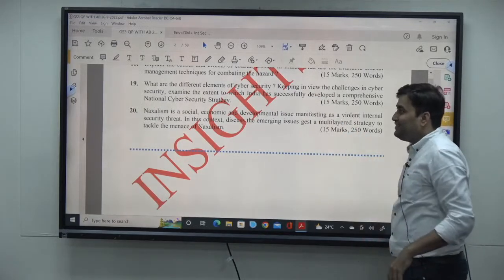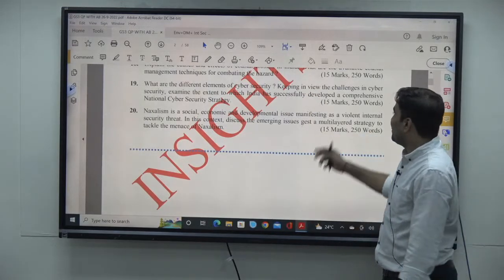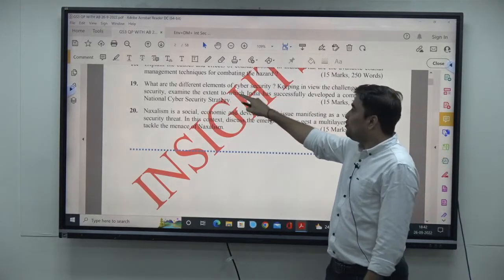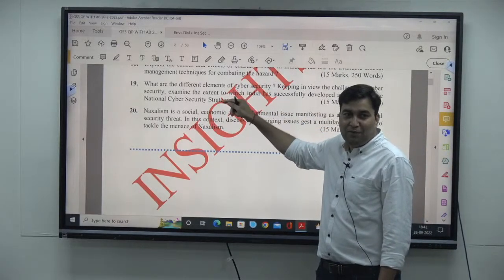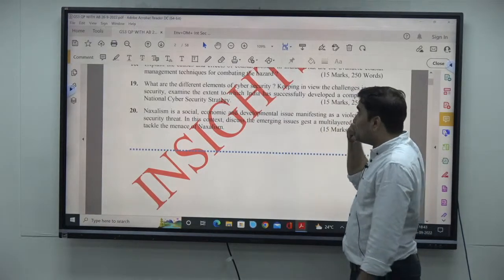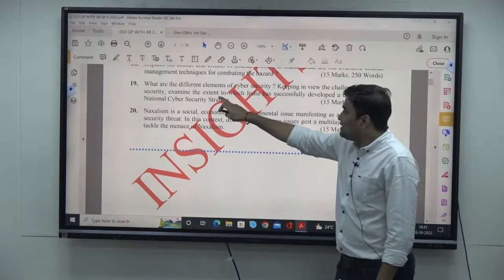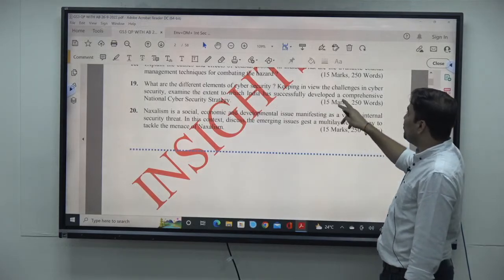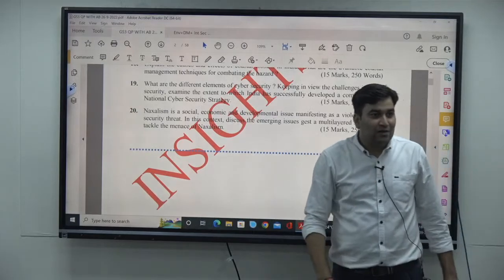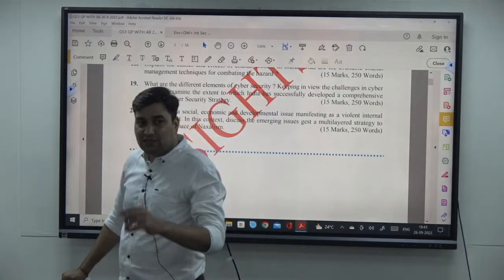पहले ये करते 19. What are the different elements of cyber security, keeping in view the challenges in cyber security? इसका मतलब है सबसे पहले आपको elements लिखना है cyber security का. Before that, write what is cyber security, what are the types of cyber security. उसके बाद challenges in cyber security, third point. Fourth, examine the extent to which India has successfully developed a comprehensive national cyber security strategy. Question का मैं brief outline I will tell through this and then I will write the answer.